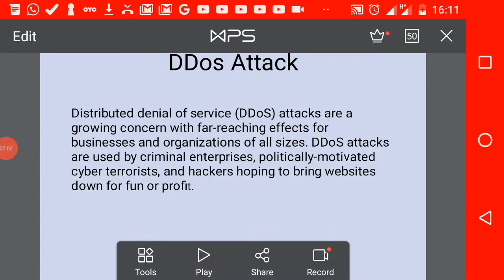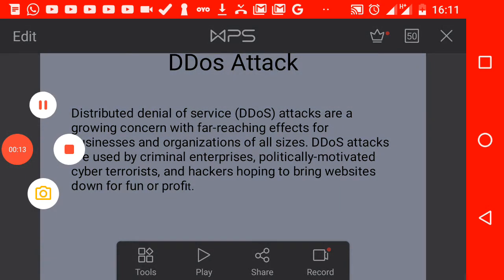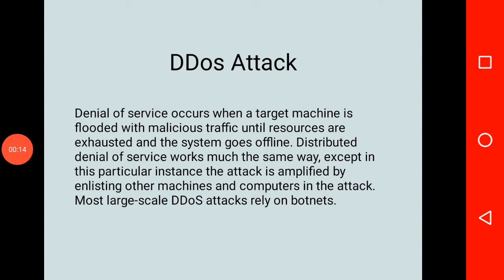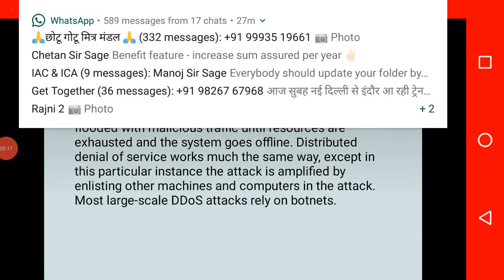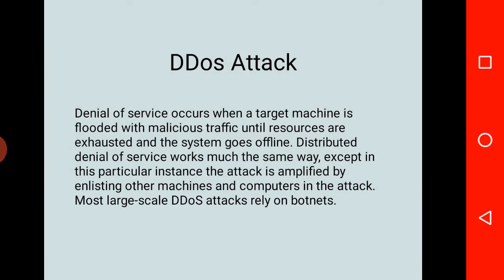Hello students, today we'll speak about DDoS attacks and various types of DDoS attacks which are used by hackers. Denial of service occurs when a target machine is flooded with malicious traffic until resources are exhausted and the system goes offline. Many types of attacks happen nowadays, which we'll be speaking on later on.